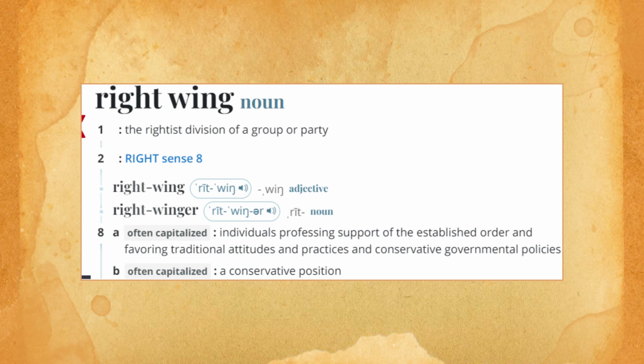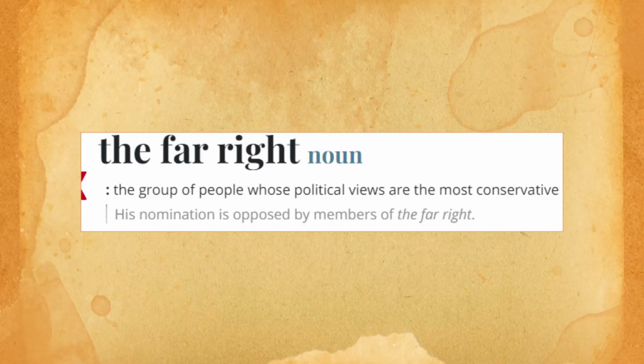Right-wing, the rightist division of a group or party. Individuals professing support of the established order and favoring traditional attitudes and practices and conservative governmental policies. So you know that right-wing can also mean conservative. The far right is the group of people whose political views are the most conservative. Now, what does liberal and conservative even mean?